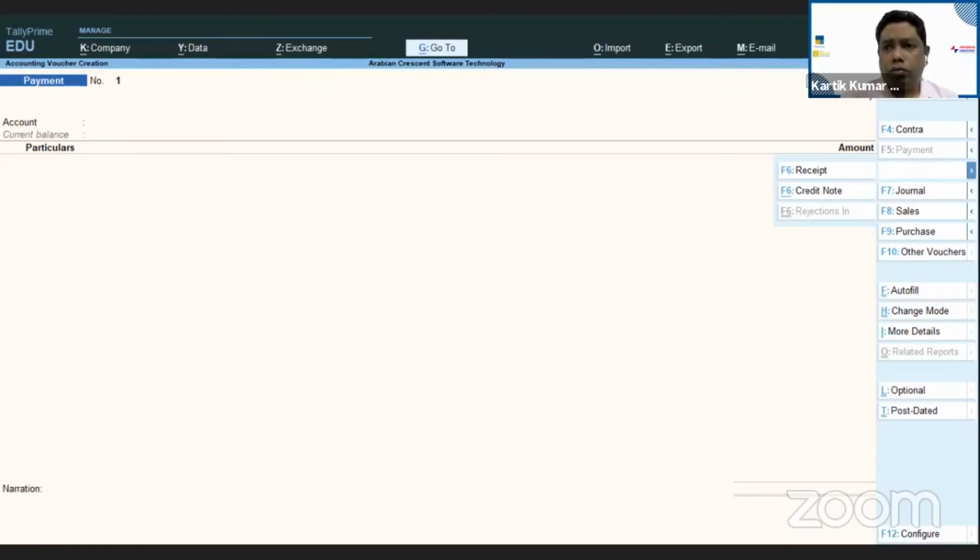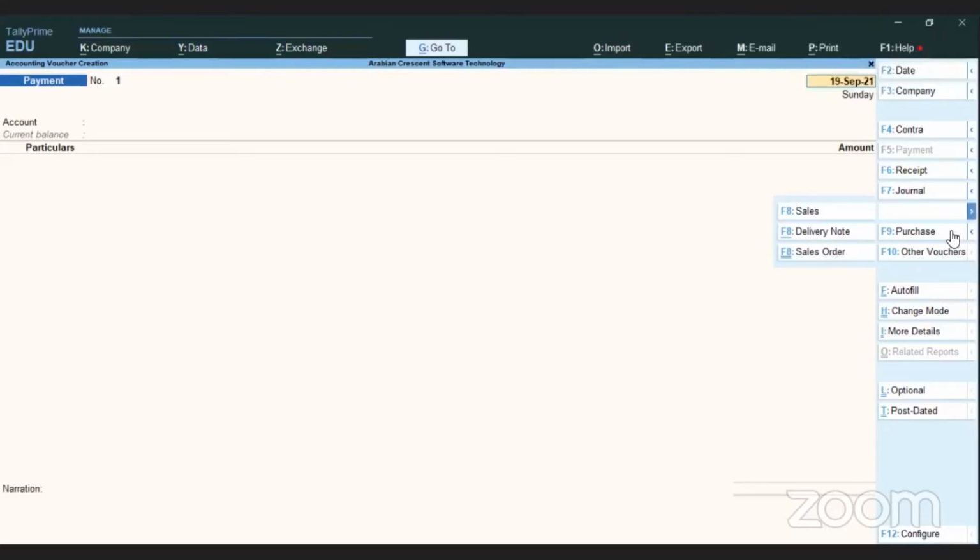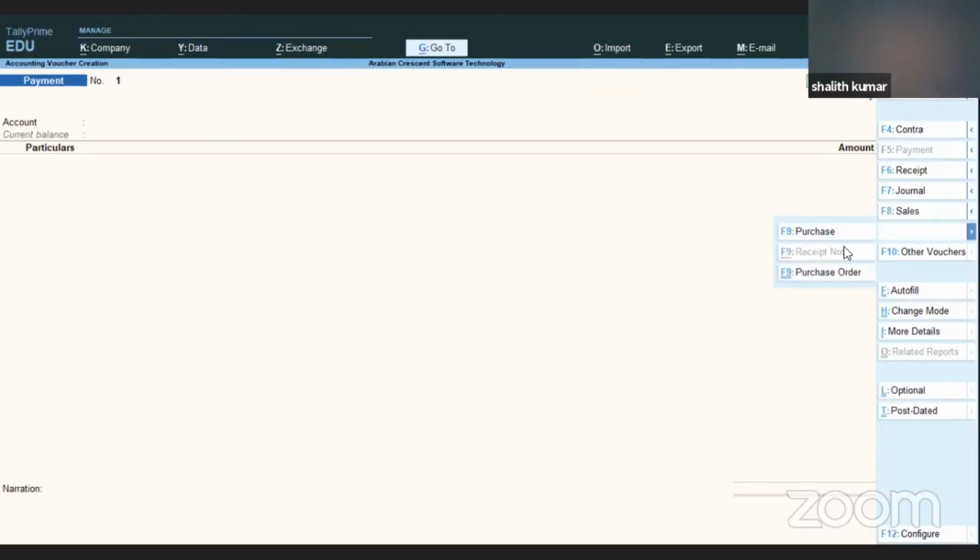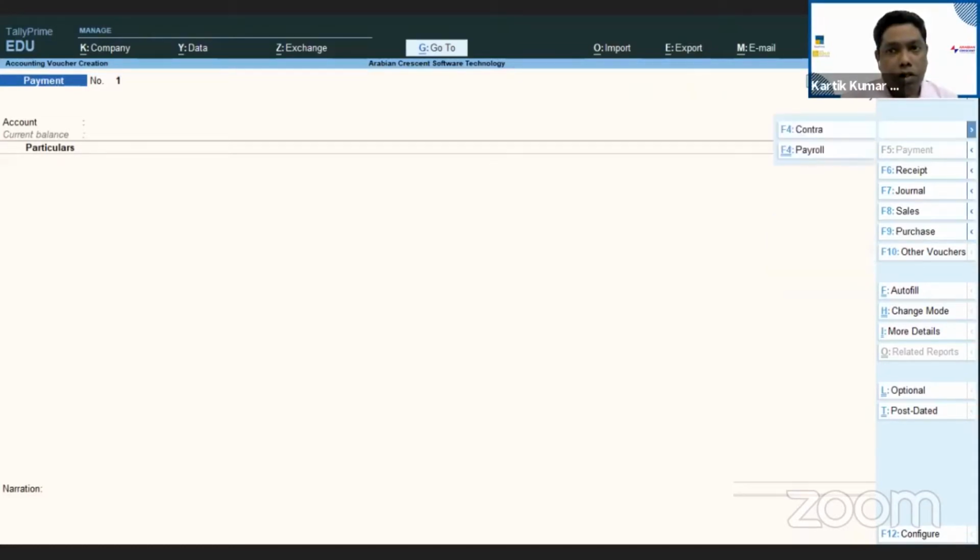Perfect. So you can just click on this sales button, and now here you can see sales delivery note and sales order. Same way, if you click on purchase, then all the purchase related information is there. Then if you click on this contra, then here the payroll vouchers are there. Okay, so all this information has been moved into that. And now in the payment voucher, here you can see the debit note. Same way in the receipt voucher, it is a credit note. So this is the way you can see that.